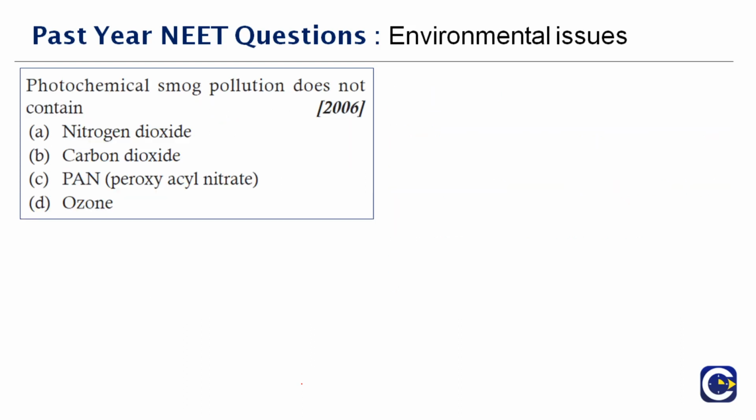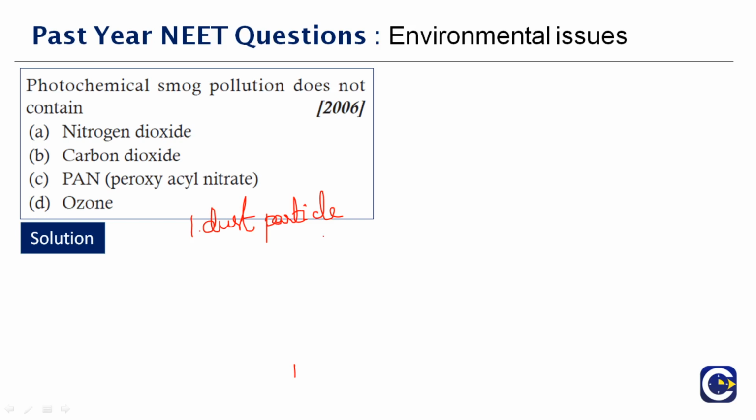Photochemical smog pollution does not contain dash. Very easy question. What does it not contain? It contains nitrogen oxide. Photochemical smog is made by the deposition of dust particles. I've given one thing: it is made up of dust particles. What is the other particle it is made up of? It is made up of carbon. Okay, so it is made up of carbon particles, the pollutant gas and water vapors.